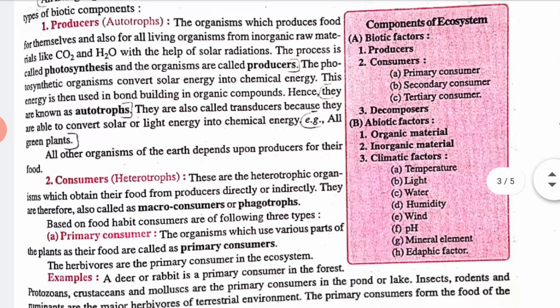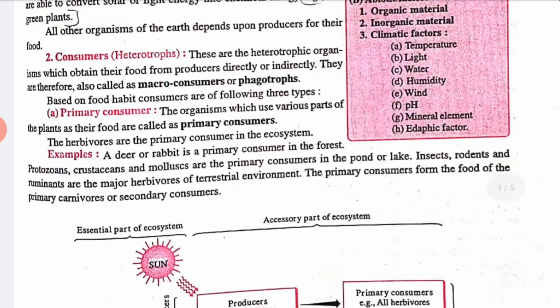Now what are consumers? Consumers are also known as heterotrophs. These are the heterotrophic organisms which obtain their food from producers directly or indirectly. They are therefore also called macro consumers, or phagotrophs.